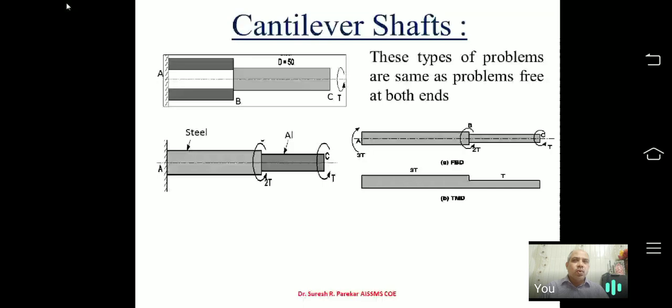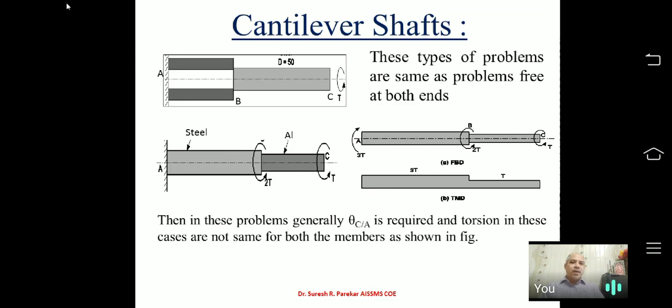So we have these two torques acting in the anti-clockwise direction. So you have 3T at A which will be in the clockwise direction. We have 3T in the first part, and in the second part you can see 3T over there. Out of these two are anti-clockwise, so they cancel, and we will have only T over there. On the left we have T clockwise, and on the other end we have T anti-clockwise. So we can solve these problems of cantilever shafts easily.